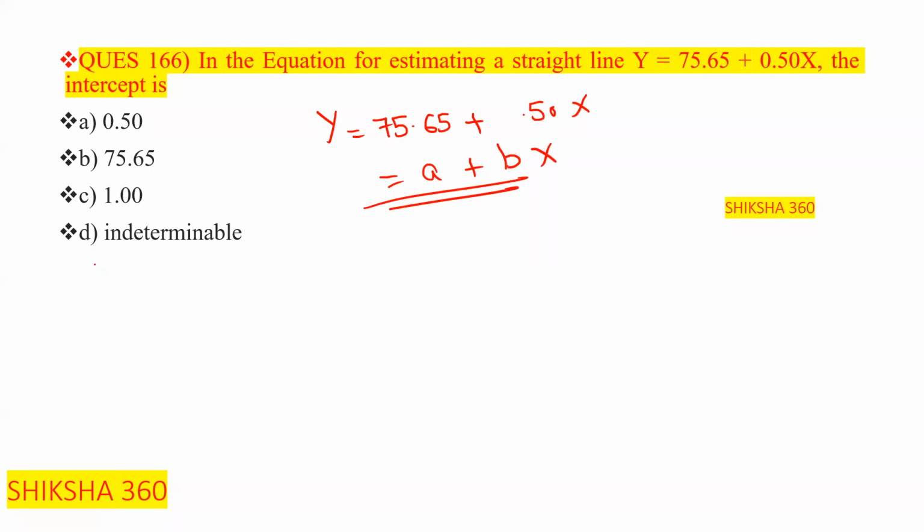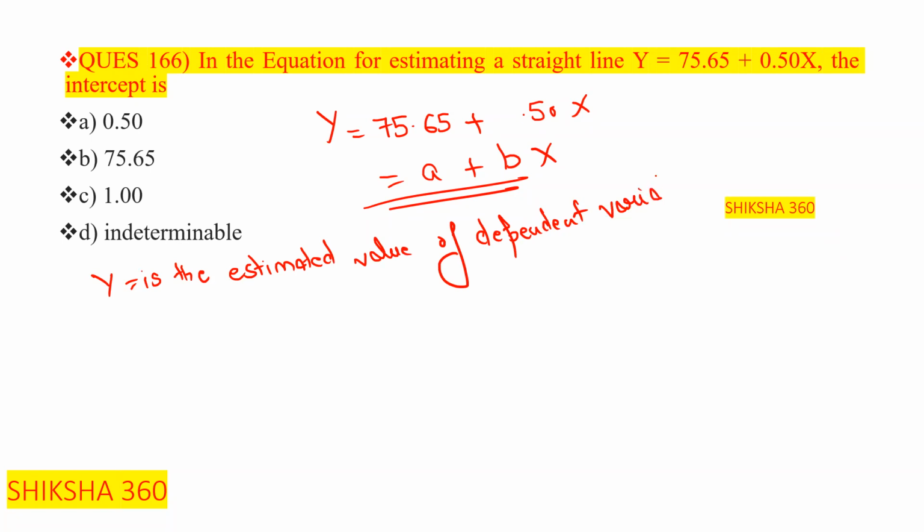In this way, the equation is given here. So what is y here? Y is the estimated value of the dependent variable. And what is x here? X is the independent variable.